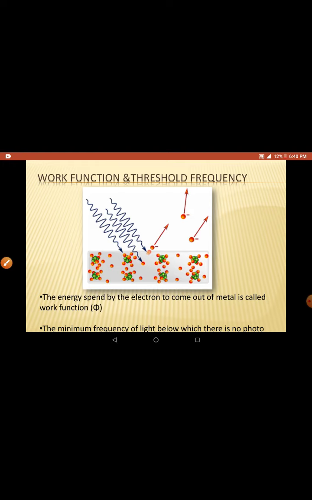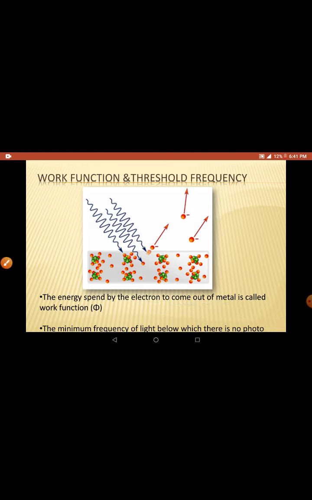Suppose the work function for all of these electrons is the same, because they are present in the same metal. And if you change this metal, you take another metal, then this work function also changes. It depends on the characteristic property of the metal. So work function means it is the amount of energy spent by an electron to come out of the metal, right? That is called work function.